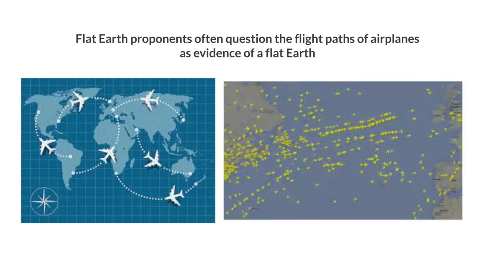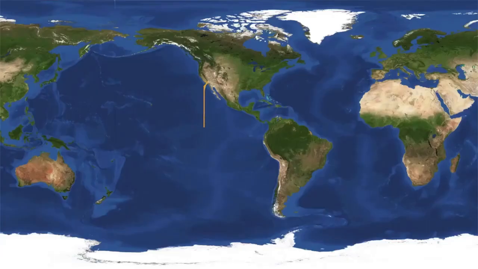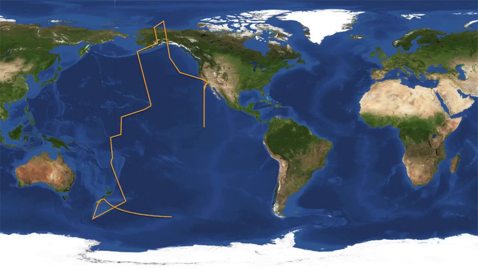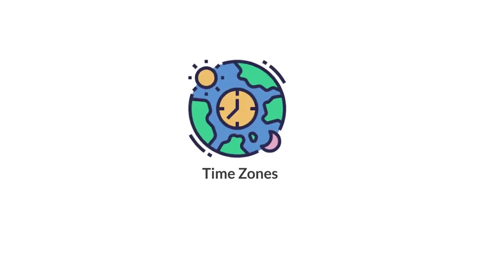The flight paths of airplanes are determined by a combination of factors, including wind patterns, air traffic control regulations, and the Earth's curvature. While it's true that airplanes do adjust their altitude during flight, these adjustments are made to maintain safe and efficient cruising altitude rather than to account for the curvature of the Earth. In reality, pilots rely on navigational instruments and flight plans to take into account the Earth's curvature to ensure accurate and efficient travel. Proof 9.